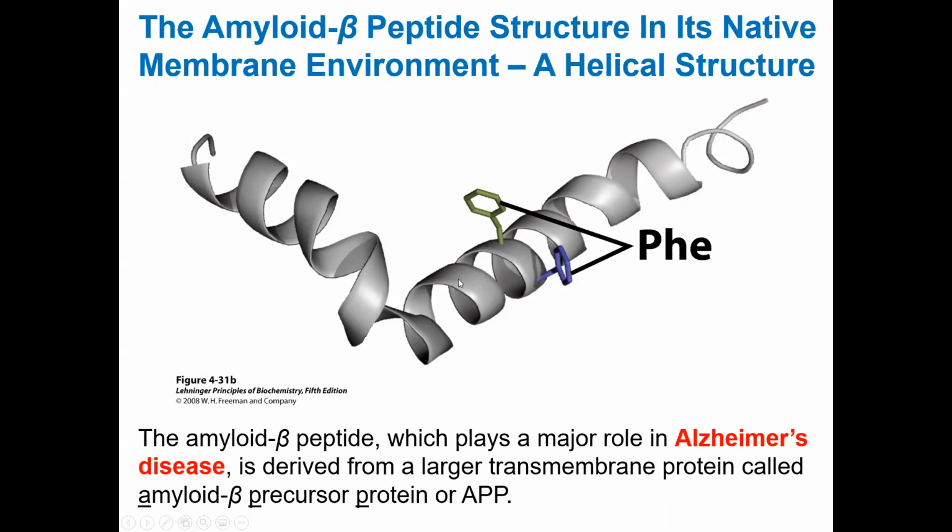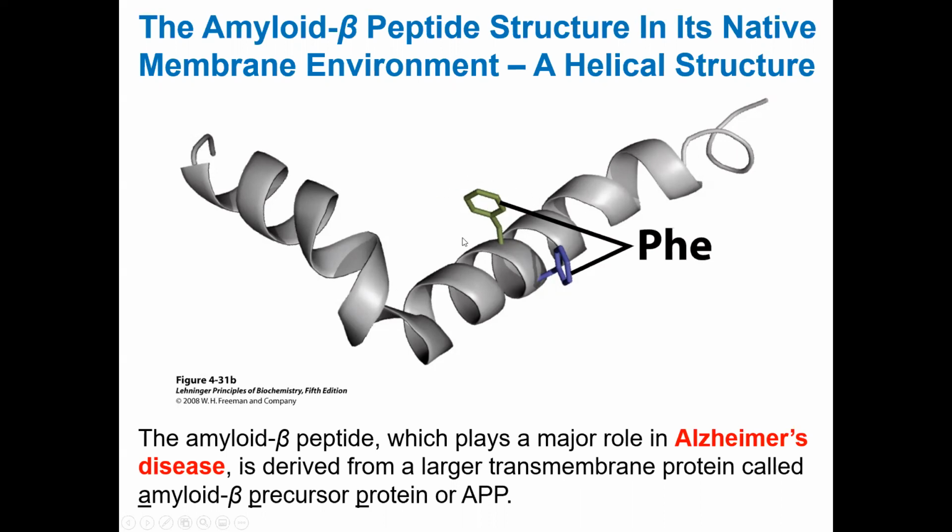What happens is that when it is present in the native form in the cell, in the membrane, part of this protein is what we call the amyloid beta peptide, shown here. This is only a portion of the protein, which we call APP, amyloid beta peptide. Not APP, but amyloid beta peptide. In the native state, it exists as an alpha helical structure.